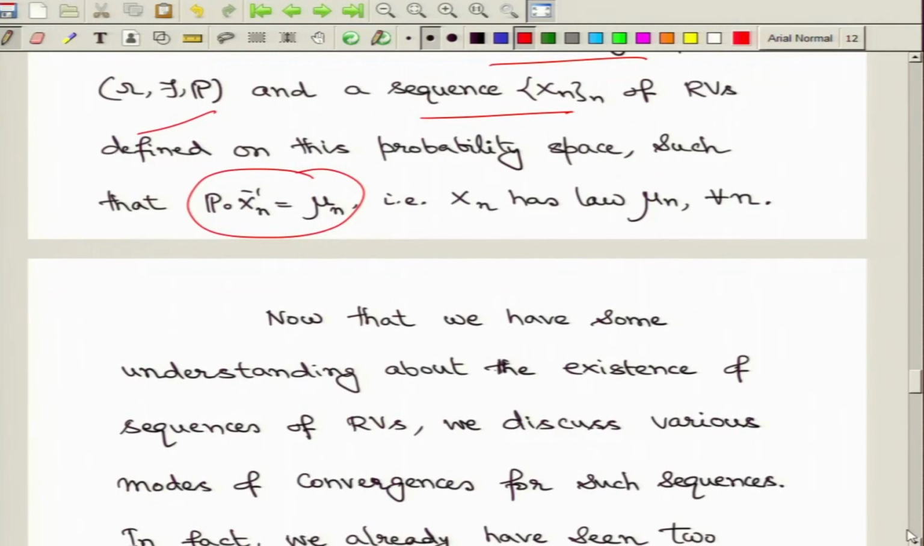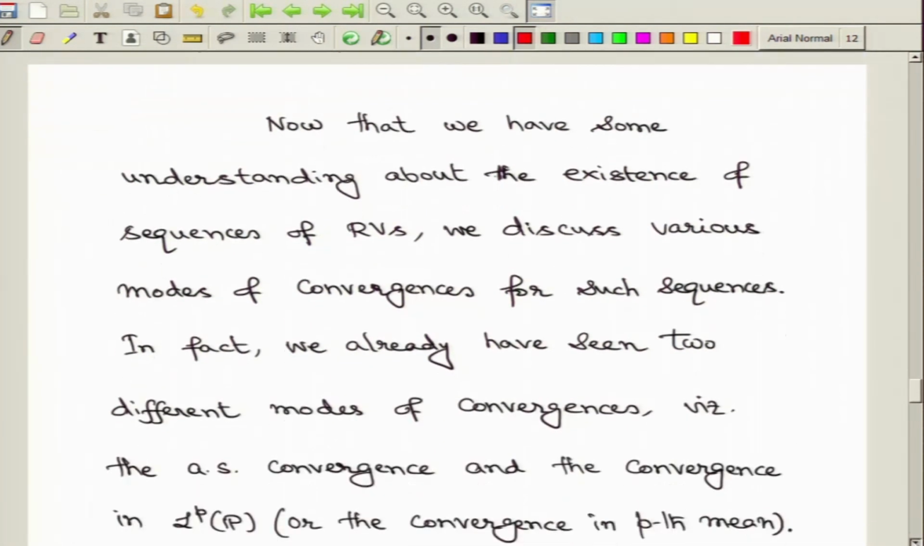You can also additionally add certain joint distributional properties, but satisfying certain consistency criteria. Again, we do not want to get into the details. In what follows, we will just assume this fact that such a construction is possible, and we will be able to focus on certain properties of these sequences of random variables. Alright. So, with this understanding, let us focus on the modes of convergences for such sequences that we just constructed.